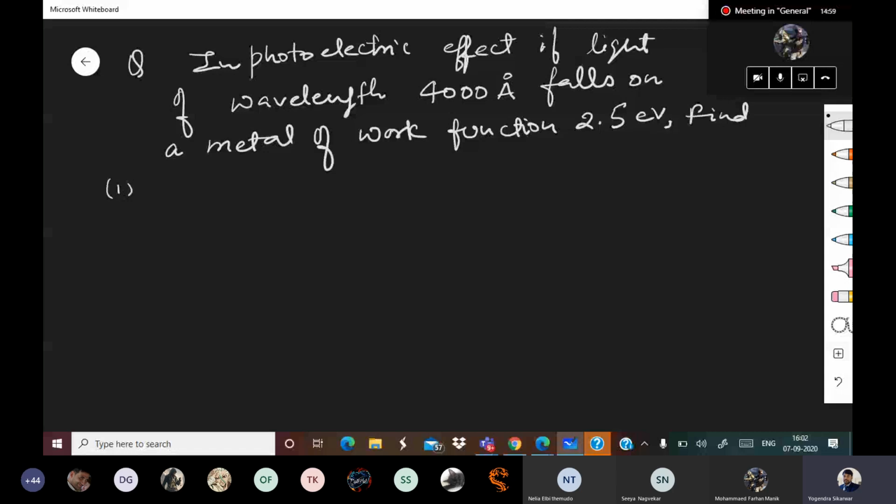Lambda th, that means threshold wavelength. Number 2, nu th, that means threshold frequency. Number 3, K max. Number 4, stopping potential. Please find all these 4 things, everyone.